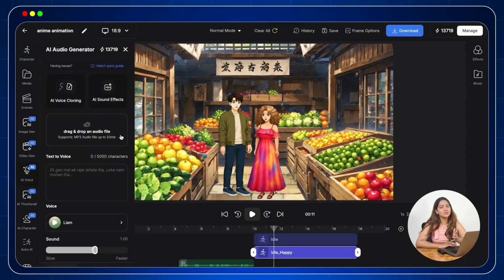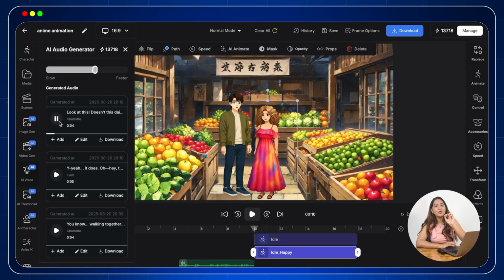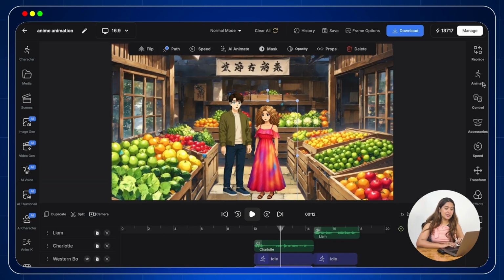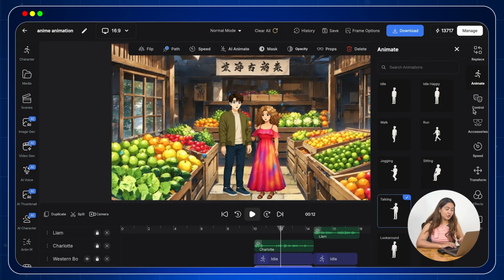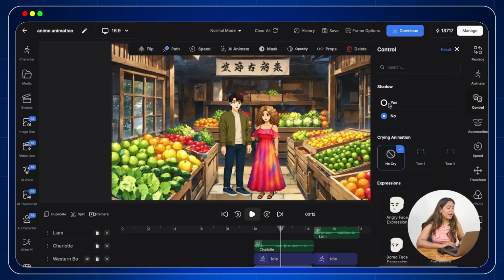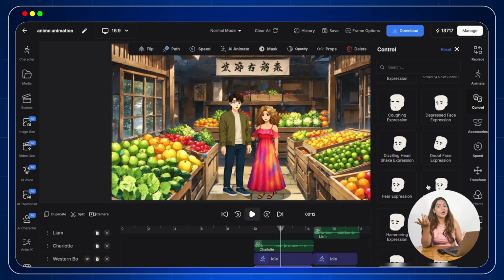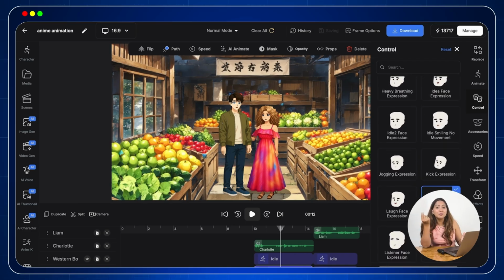Now let us add our dialogues here too. You already know the drill. Generate voice using AI voice tool. Place them on timeline, select your character, turn on speaking in control section, add expressions, and again, your lip sync fully animated scene is ready in just a few minutes.